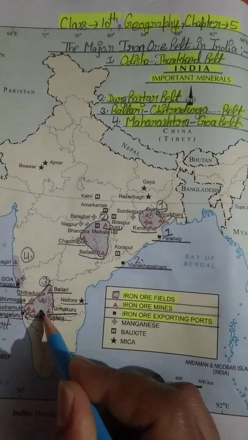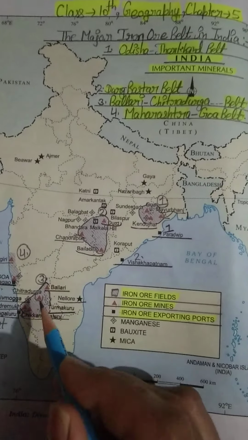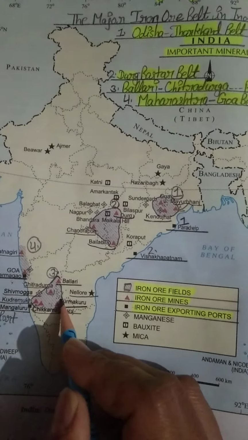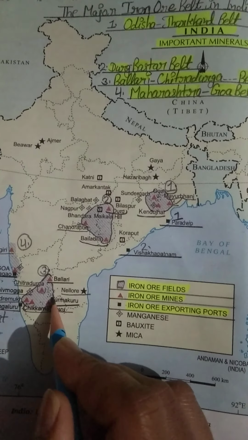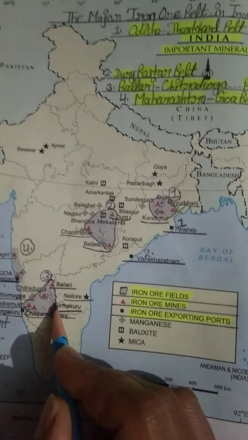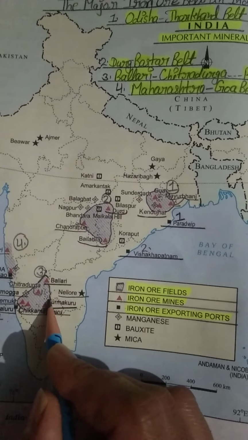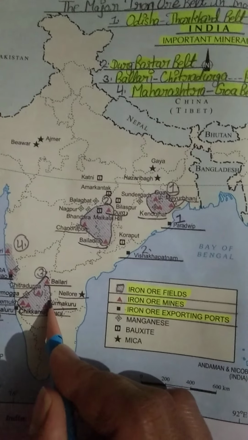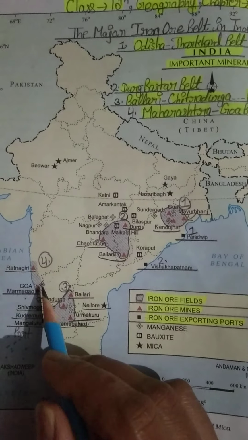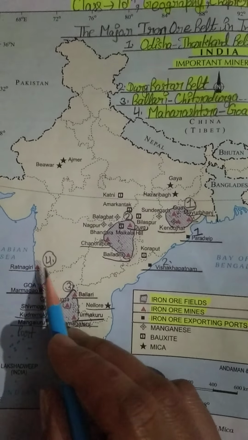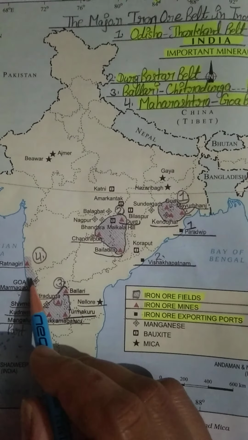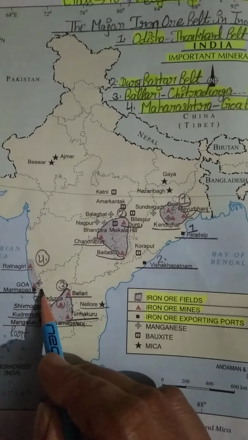Number three, Ballari Chitradurga belt. In this belt we have many iron ore mines. I have told you the names also, and this belt is completely located in, tell me, Karnataka. Okay, students. Now number four, Maharashtra Goa belt. As you can get an idea from the name, this belt is located in two states, Maharashtra and Goa, and in this belt we have two major iron ore mines. Number one, Ratnagiri, number two, Goa.